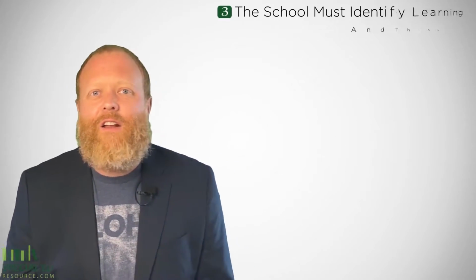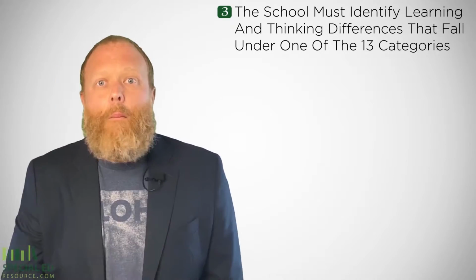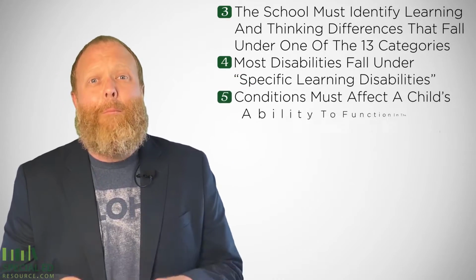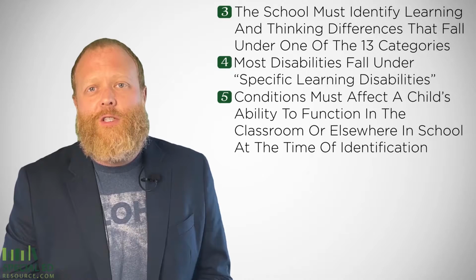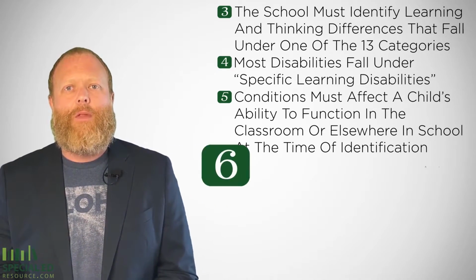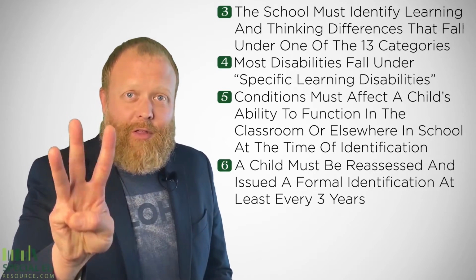The school must identify learning and thinking differences that fall under one of these 13 categories. Most disabilities fall under specific learning disabilities. Conditions must affect a child's ability to function in the classroom or elsewhere in school at the time of identification. A child must be reassessed and issued a formal identification at least every 3 years.